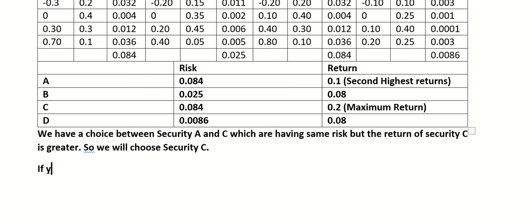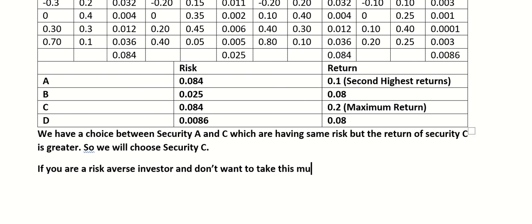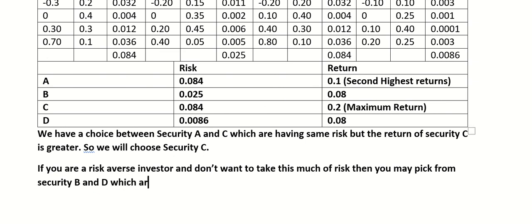If you are a risk averse investor and don't want to take this much risk, then you may pick from security B and D, which have less risk.